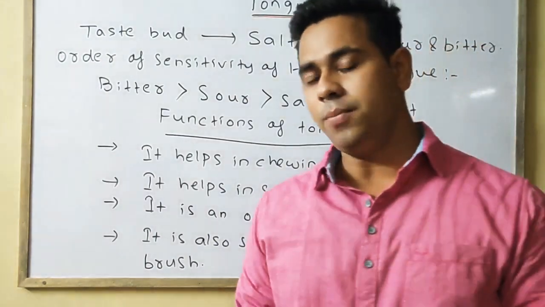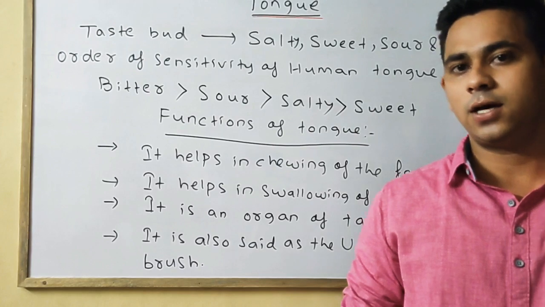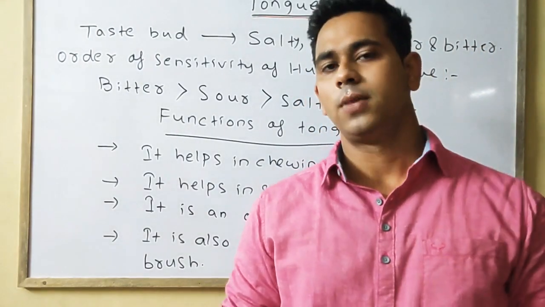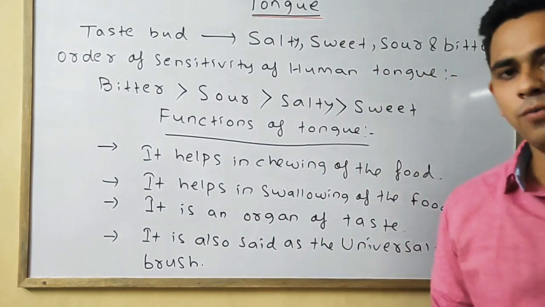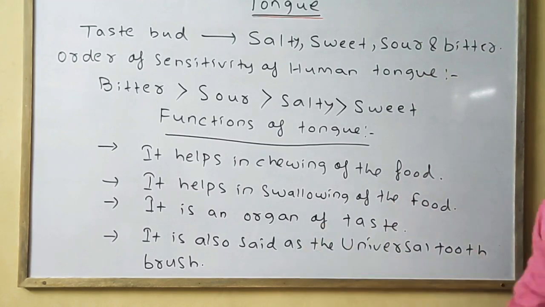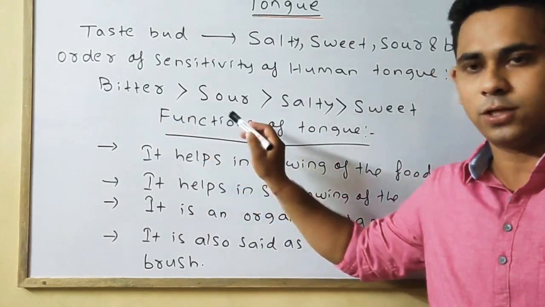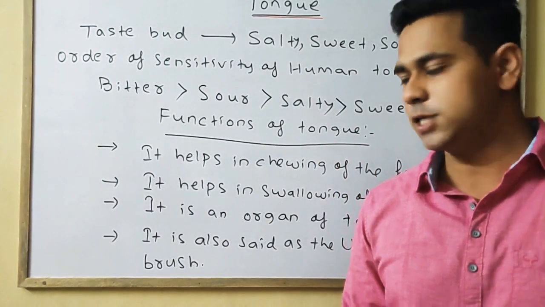Next, the functions of the tongue. First one, it helps in chewing of the food. Second one, it helps in swallowing of the food. Third one, we can say it is an organ of taste, as it can recognize various tastes such as bitter, sour, salt, and sweet. So we can also say it is an organ of taste.